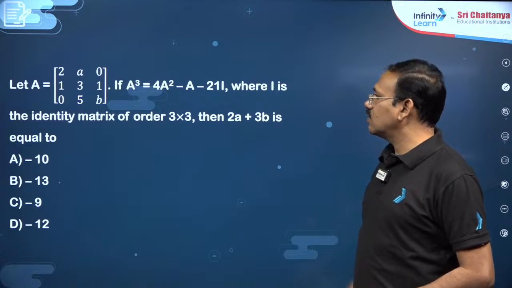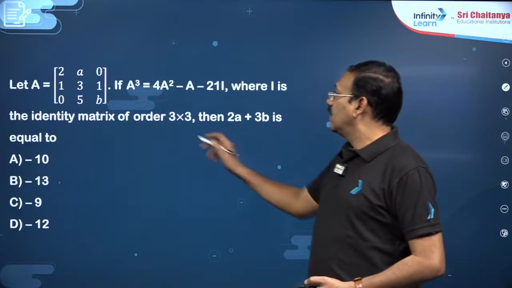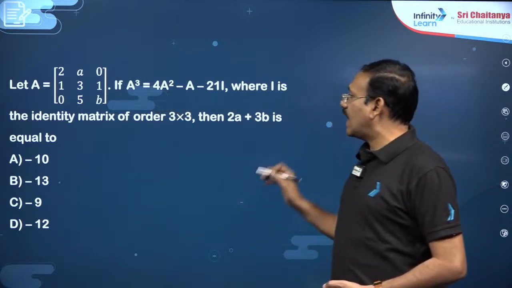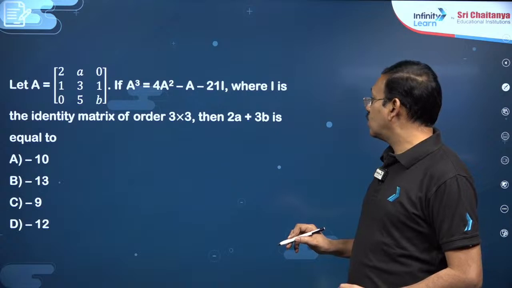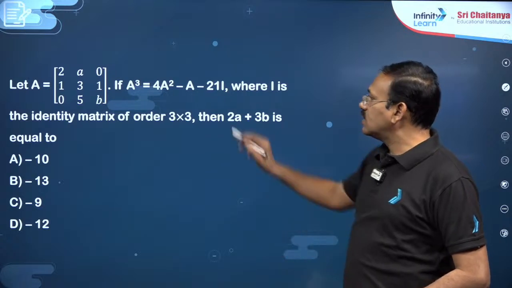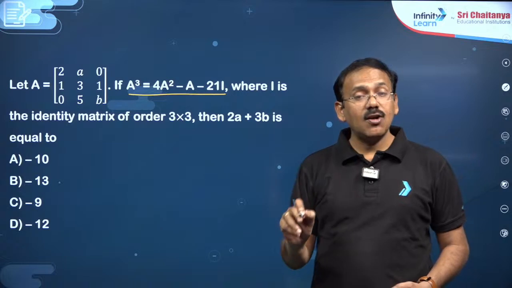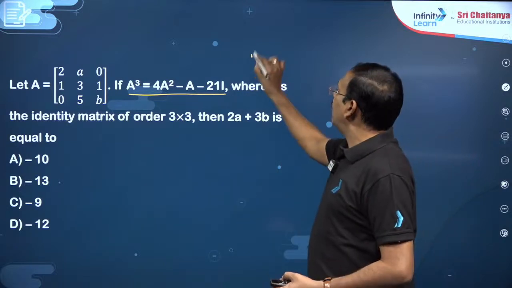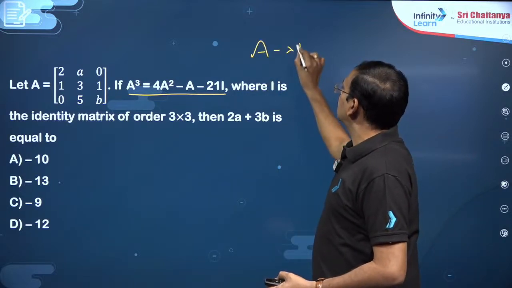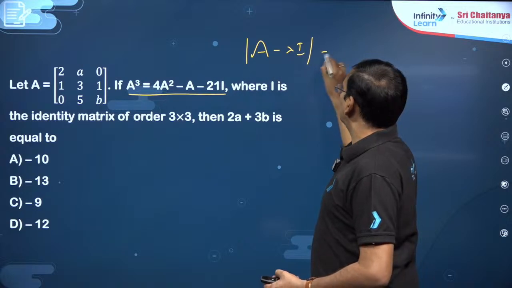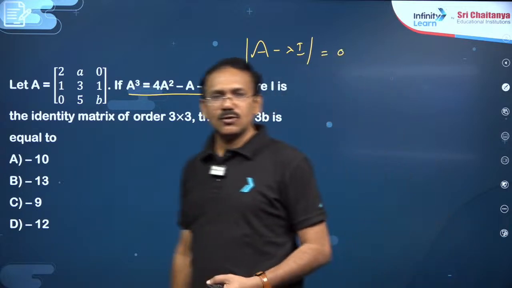The next, you see this question, A is given, A cube is given where I is the identity matrix, then 2A plus 3B. You see a 3 by 3 matrix, whenever you see this equation, just recall the characteristic equation. Every square matrix satisfies its characteristic equation, det of A minus lambda I is equal to 0.